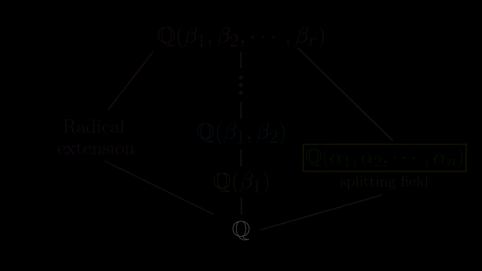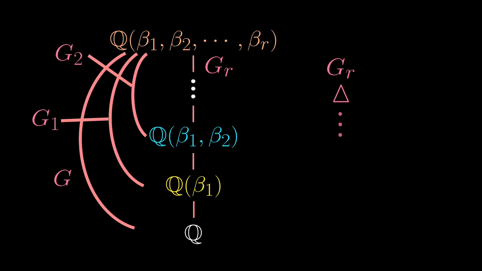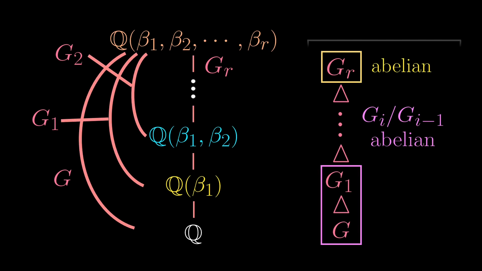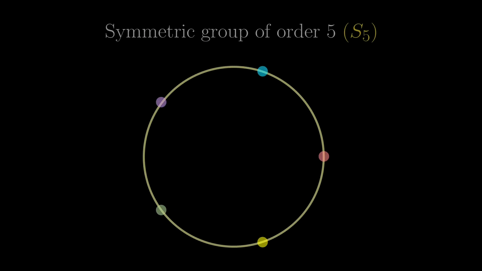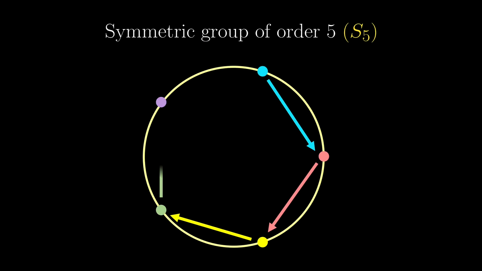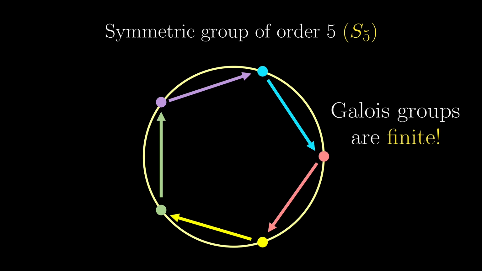So we spend a lot of time trying to transform it into a problem about Galois groups, because Galois groups are permutations of the roots. When there are only finitely many roots, there are only finitely many permutations, so Galois groups are finite, which is infinitely better to handle than fields.